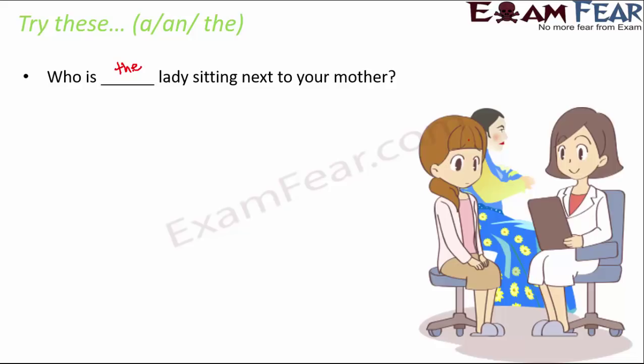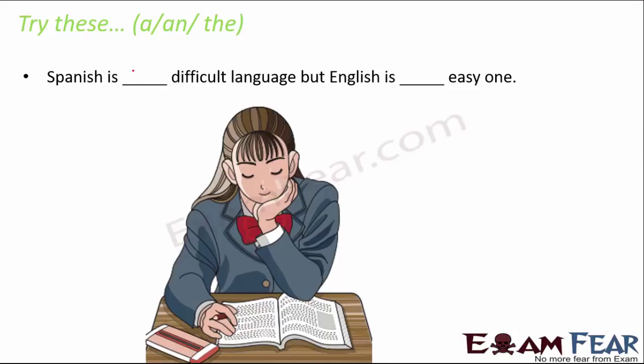Now, it is very important that whenever you are trying to attempt these kind of questions where you have to fill up the blanks with an article, you need to understand the meaning of the sentence. What is the sentence trying to express? Whether it is trying to express a specific thing or it is talking about a generic thing.